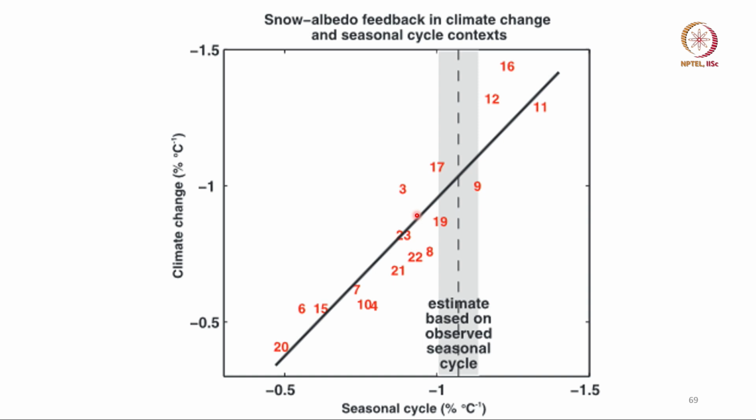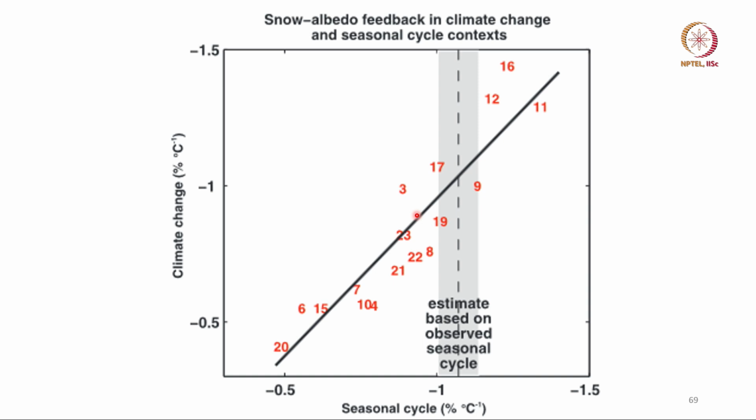The second thing you have to worry about when you look at models is how they simulate the seasonal cycle of temperature. Because if a model cannot simulate the seasonal cycle, that model cannot be trusted to predict climate change in the future.